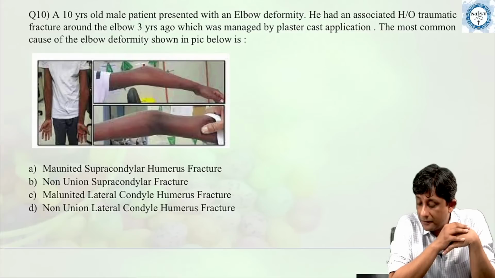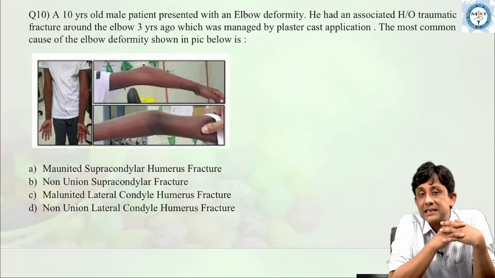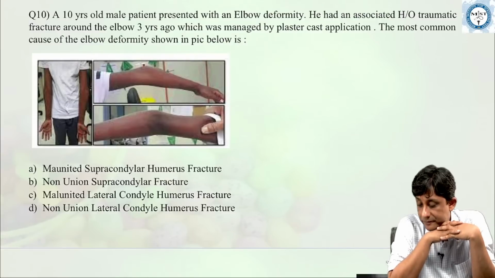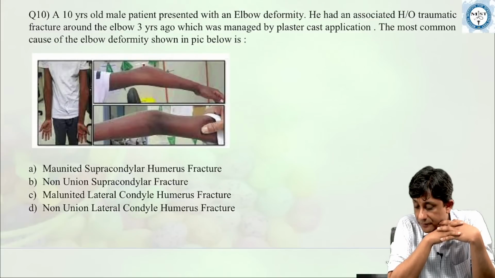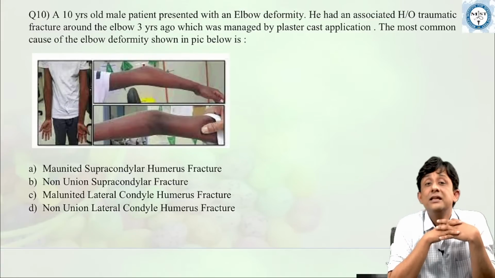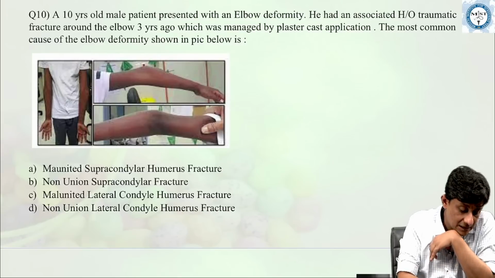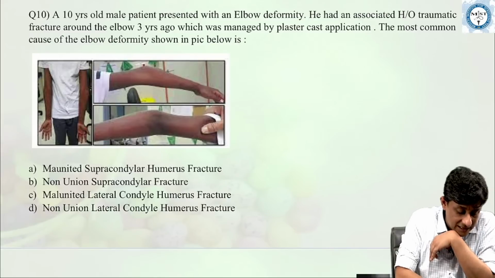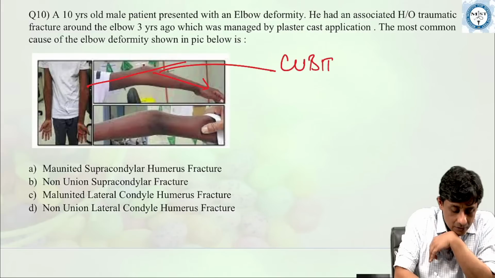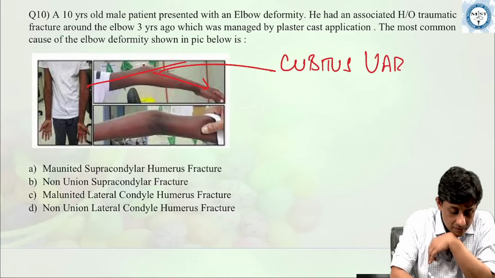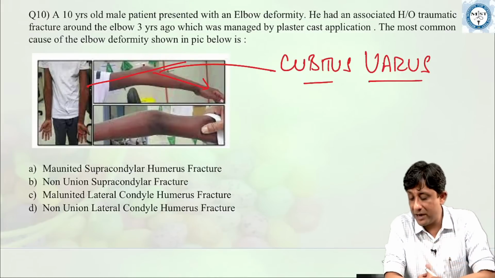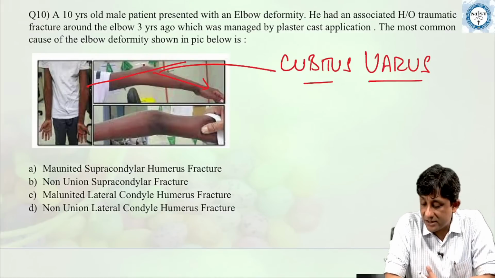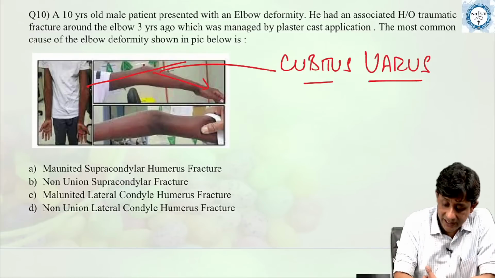Now, what deformity is this? What is the name of this deformity? This is your cubitus. There is a definite decrease in the carrying angle. So this is a cubitus varus deformity. Yes, it's a cubitus varus deformity. Very good. I think most of you have got this right.